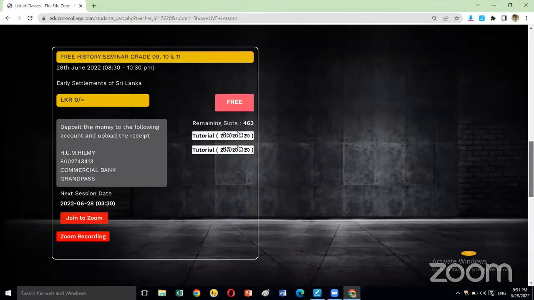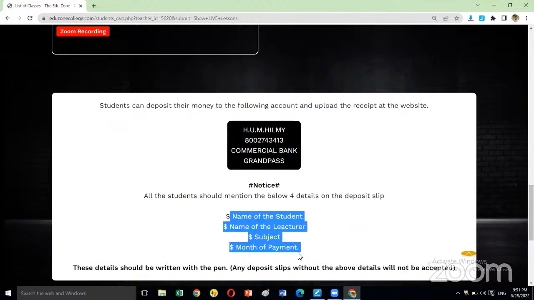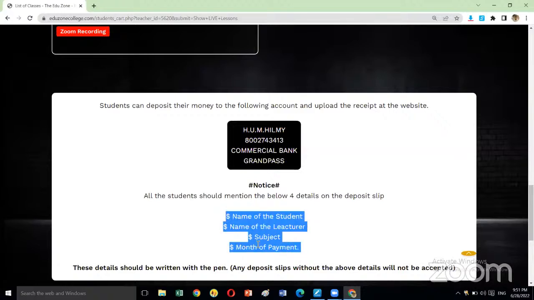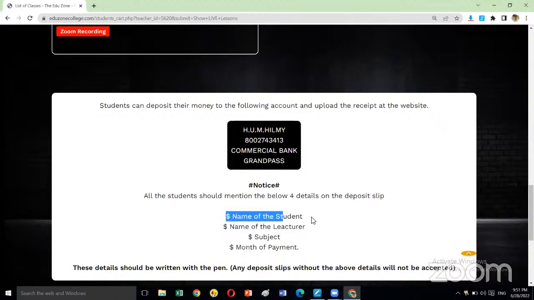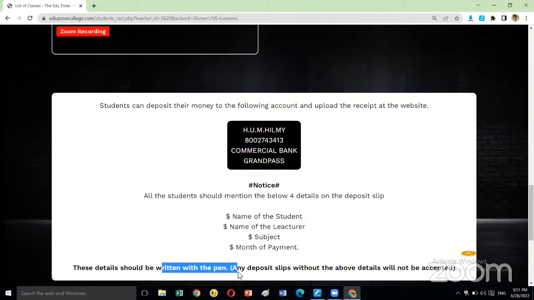Don't forget, before you upload the deposit slip, on the top of the deposit slip you should write down these 4 details. First your name, then the lecturer's name. Then you have to write down for which subject you made the payment and for which month you made the payment. So these 4 details you should write with a pen.